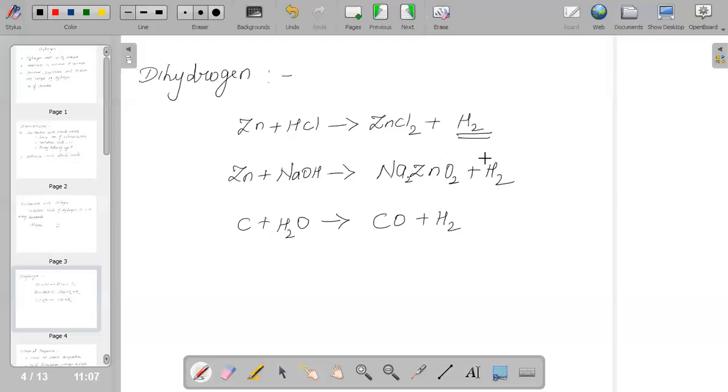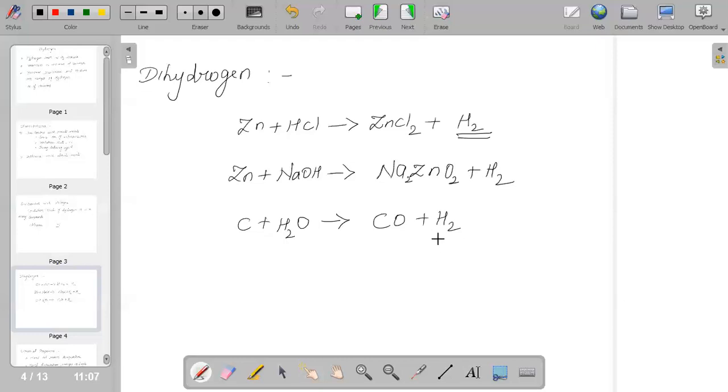And this is the most famous, or we can say the commercial method of preparation: commercially it is prepared by electrolysis of water, using platinum electrodes. So there are multiple methods used in order to prepare dihydrogen. For example, it is also prepared from steam and coal. When coal and steam react, they give you carbon monoxide and hydrogen.